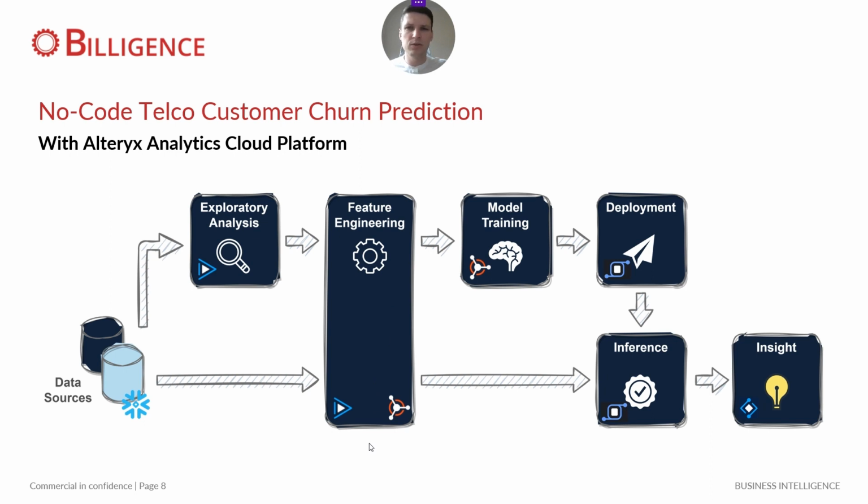Then we used the Alteryx machine learning application to train the model and find the best fitting one for our use case so that we can score our customers on a regular basis and see which of those customers are at risk. Once we had that ready, we used the Alteryx plans to deploy this model and regularly run it on freshly incoming data and get the fresh scores of our customers.